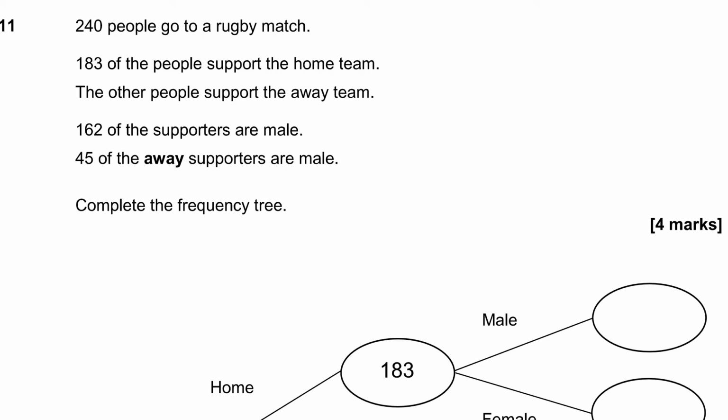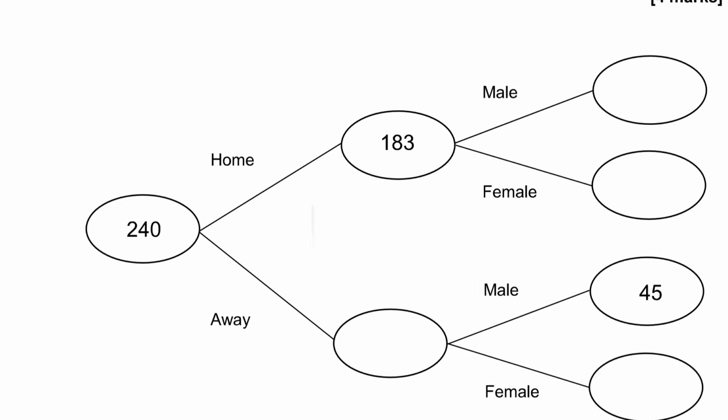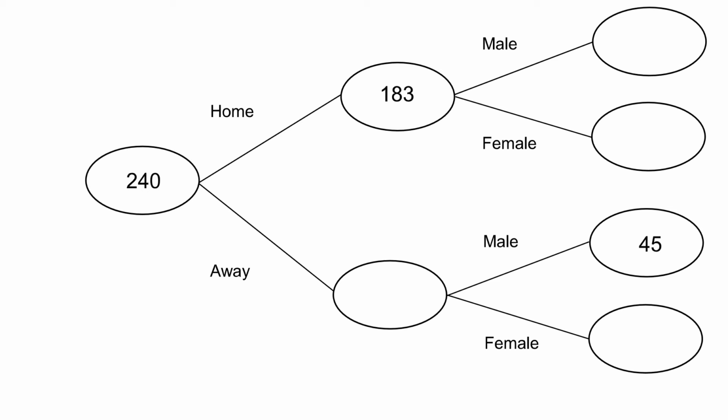240 people go to a rugby match. 183 of the people support the home team and the other people support the away team. 162 supporters are male, 45 of the away supporters are male. Complete the frequency tree. So every level of the frequency tree is going to have to add up to 240. So I've got 240 in my first level, and then I've got home and away.